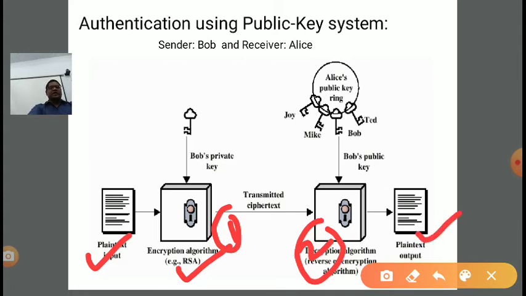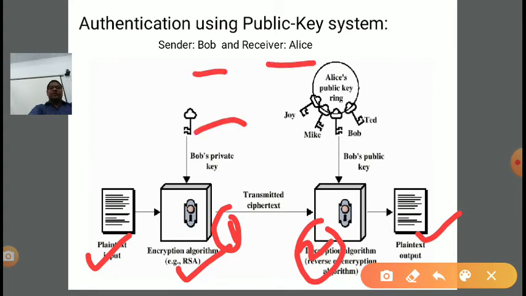Now, plain text, and for the authentication in the encryption, we were using what? We were using the receiver's public key, but in the authentication, whom are we authenticating? For the receiver, we are authenticating that it is a legal sender. Clear? So Bob is the sender here and the receiver is Alex.